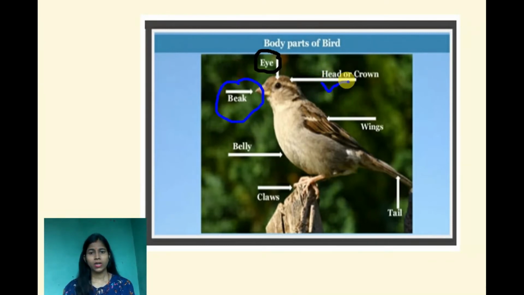They have a head, which is also called crown. They have wings. Birds have a tail and claws. You can see this is called claws. And after that they have a belly. So these are the parts of the bird: eyes, beak, belly, claws, tail, wings, head or crown.